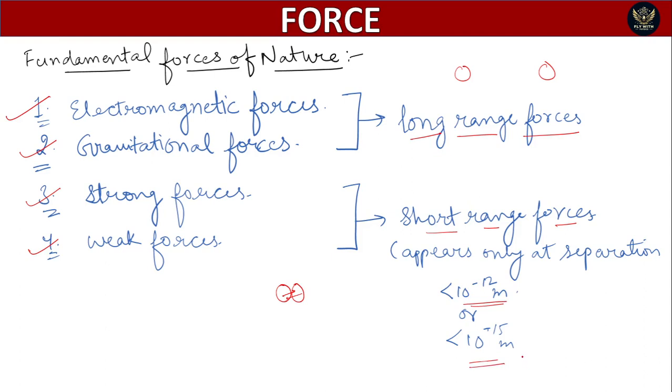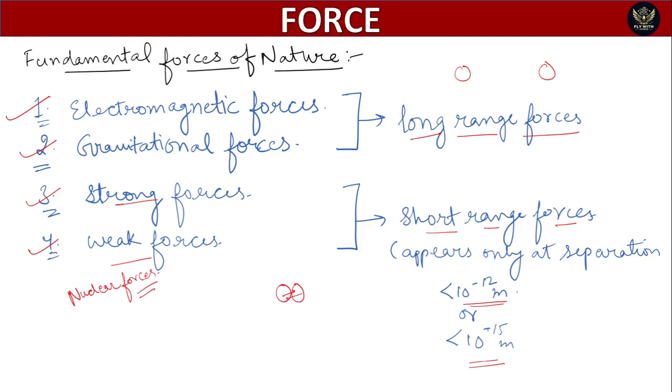It means that if two bodies are 10 raised to power minus 12 meter apart, or less than that, then there are some forces acting on both masses, and these forces are not electromagnetic or gravitational. They may be strong forces or weak forces. They are also known as nuclear forces.